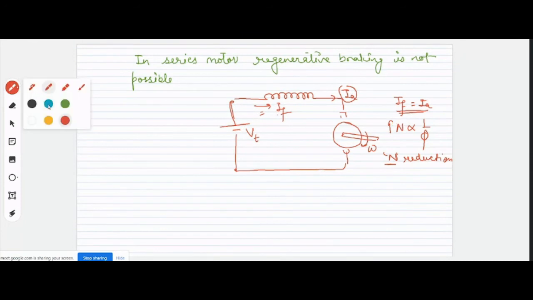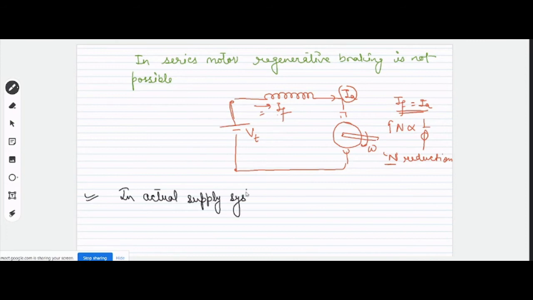Also, you have to keep in mind that when regenerative braking takes place in an actual supply system, what happens to the terminal voltage?